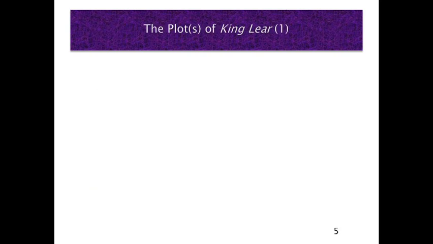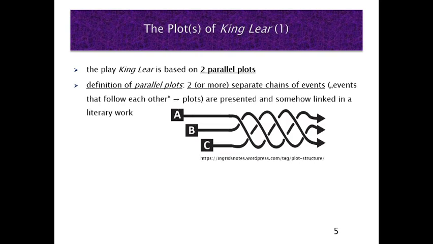Now I have just said that we have two parallel character constellations. So the plot of King Lear consists of two parallel plots. The question first of all is, what are parallel plots? Parallel plots are two or more separate chains of events that are presented and somehow linked in a literary work.